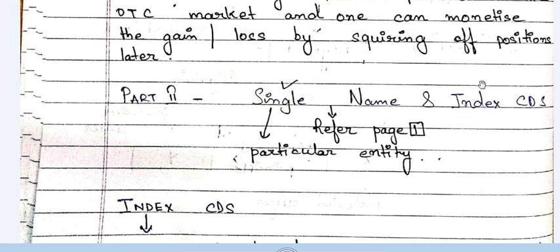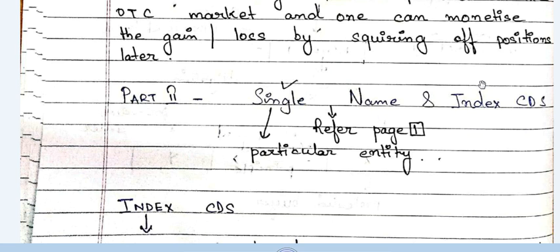That if you do not have any information, or if you do not want a credit exposure towards a particular reference entity, but you actually know about a region, suppose the North American region. Suppose you anticipate, according to the statistics and other information, that North American region's credit quality is going to deteriorate in the future.